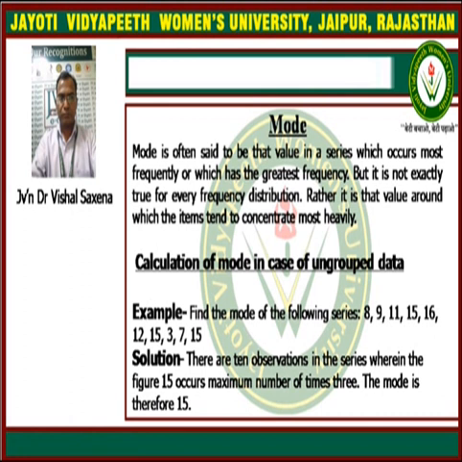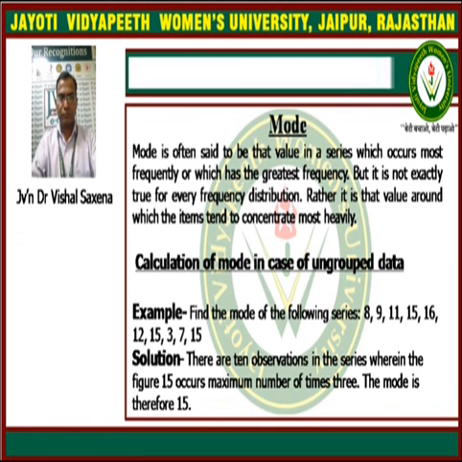There are a few methods to find the mode for different kinds of series. We all know that there are three kinds of series: individual series, ungrouped data, and grouped data. Initially we see the method to find the mode for ungrouped data. One example is shown on the screen: find the mode for this series.